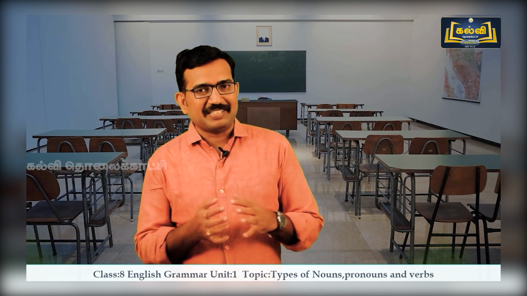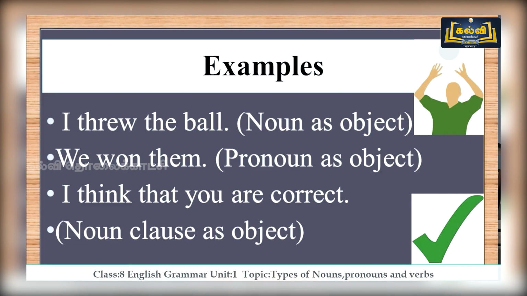Let's check with some examples so that you can easily remember. I threw the ball. Here the noun acts as an object. We won them. Here what is the object? So pronoun is the object here. I think that you're correct. Here what is the object?